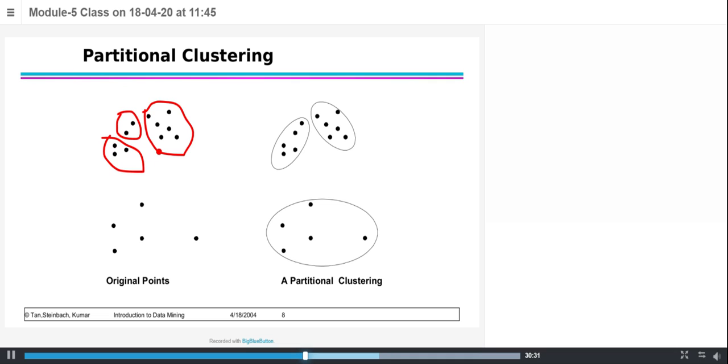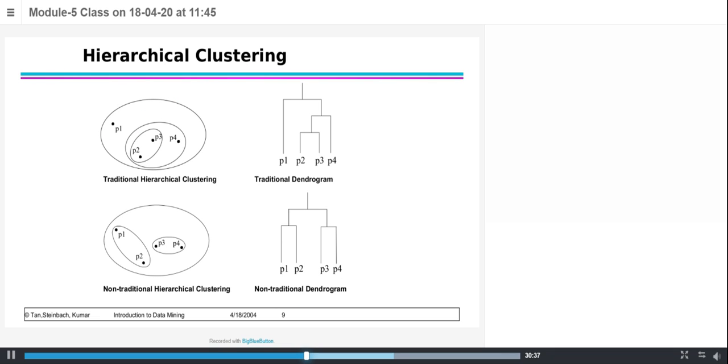That is what we say is partitional clustering. The same thing we have here in hierarchical: if you do the union, we will have P4, and if you union P4 with P1, we will have a root node. So this is the hierarchical structure. If you represent your clustering in a tree-like structure, then we say it's hierarchical clustering.